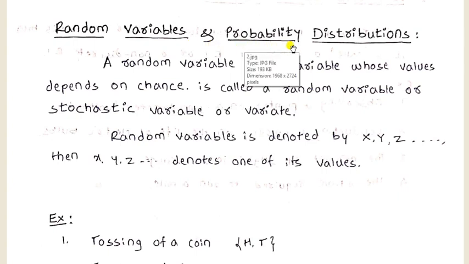Random variables and probability distributions. A random variable is a variable whose value depends on chance. It is called a random variable, or it is also called a stochastic variable or variate. A random variable is denoted by capital letters X, Y, Z, etc., and small letters x, y, z denote one of its values. Example,